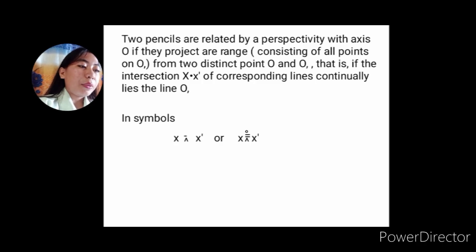In this video, we are going to discuss perspectivities. Two ranges are related by a perspectivity with center O if they are sections of one pencil, consisting of all the lines through O, by two distinct lines o and o sub 1, that is, if the joins x x prime of corresponding points all pass through the point O. In symbols, x and x prime are related by a perspectivity with center O.